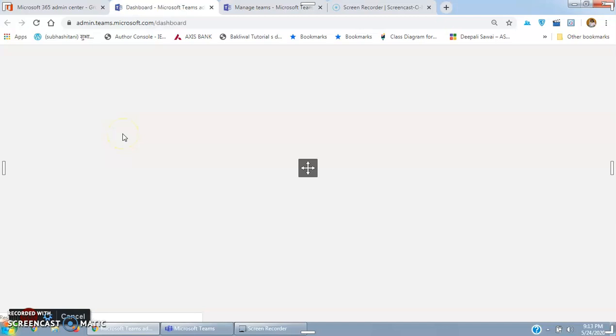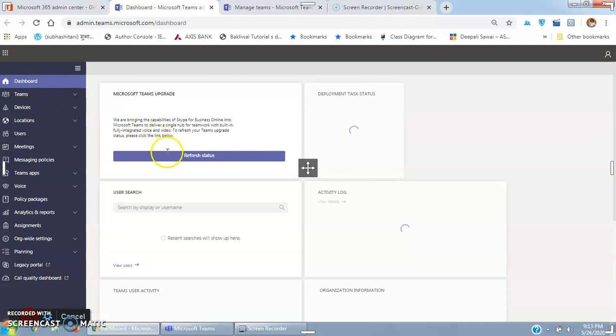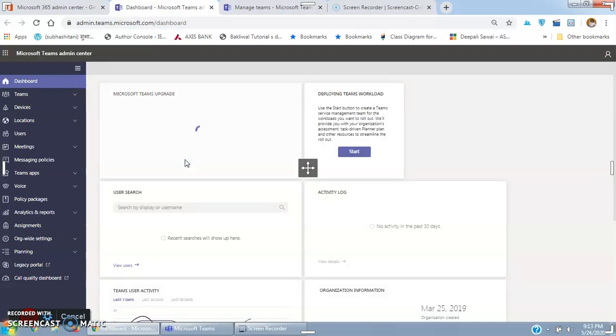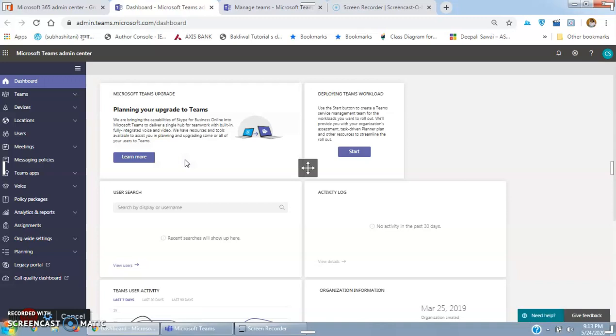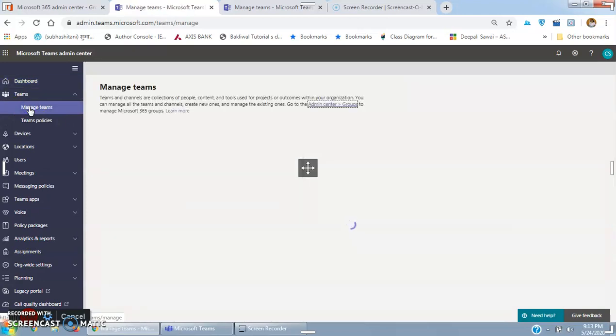So it is getting loaded. Once I refresh it, you will see that the group which I had created automatically gets transferred to a team. So this is how it is very easy to create a team, rather than a channel. That is why I felt that instead of creating a channel, we'll go for a team. Yes, see now, manage team.